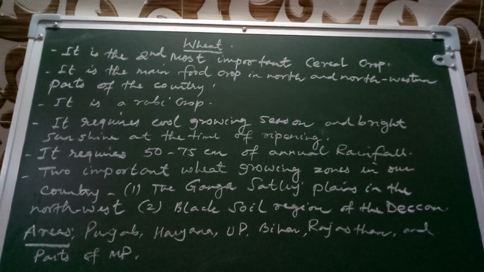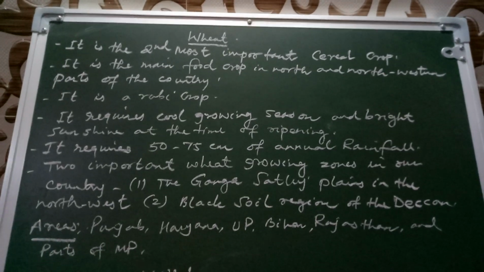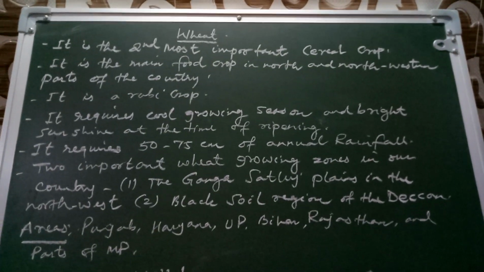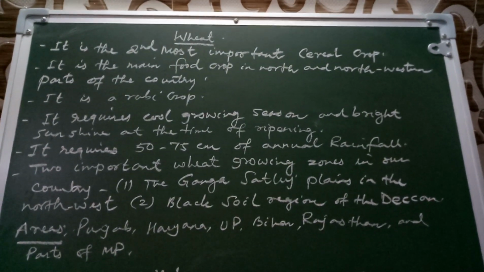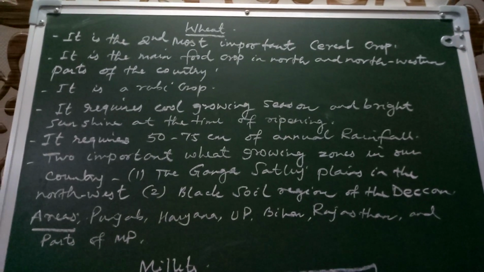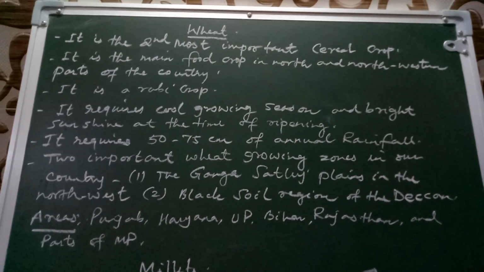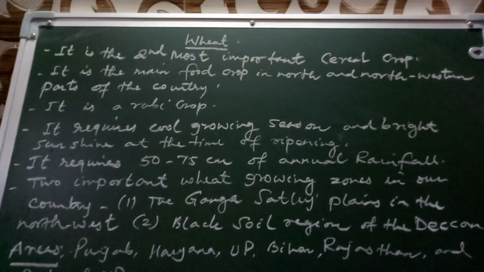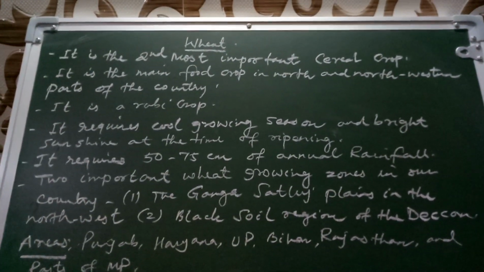The second most important food crop is wheat. It is the second most cereal crop. It is the main food crop in north and northwestern parts of the country. It is a rabi crop. Rice is used as a kharif crop and wheat is a rabi crop.